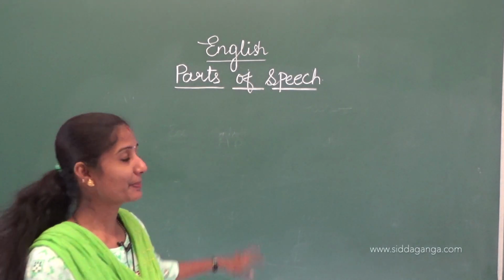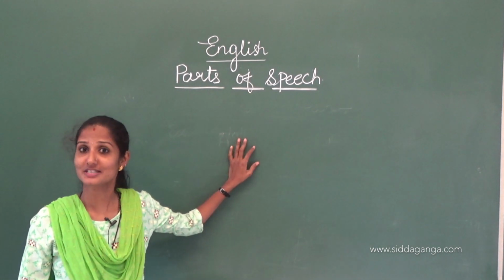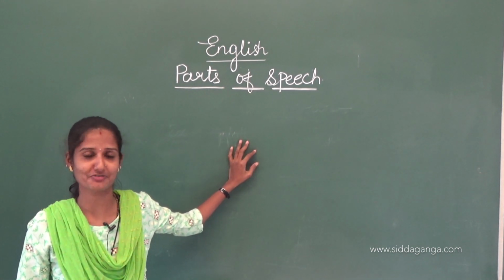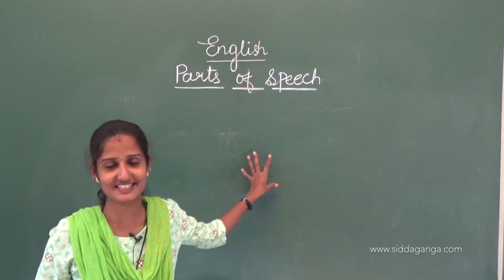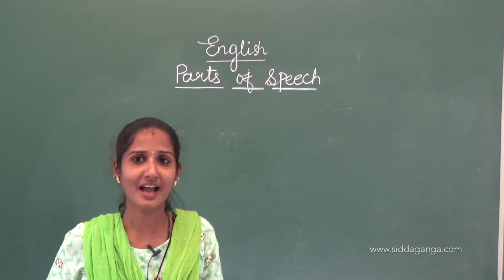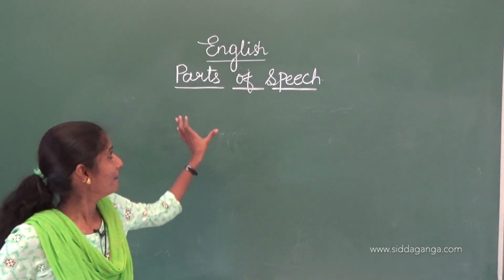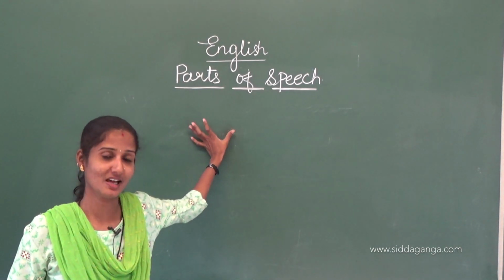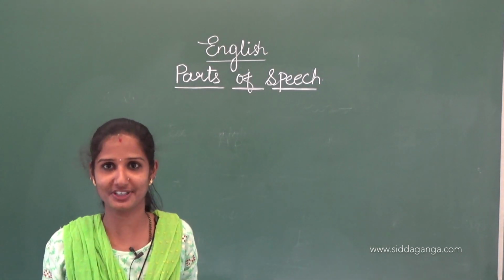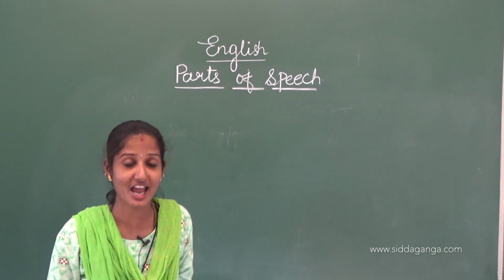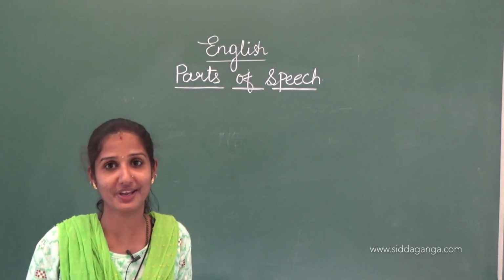Okay, in the previous class we started parts of speech and completed the very first part of speech, that is noun. I have told you about parts of speech. Parts of speech means words are divided into 8 categories according to the function they do in a sentence.